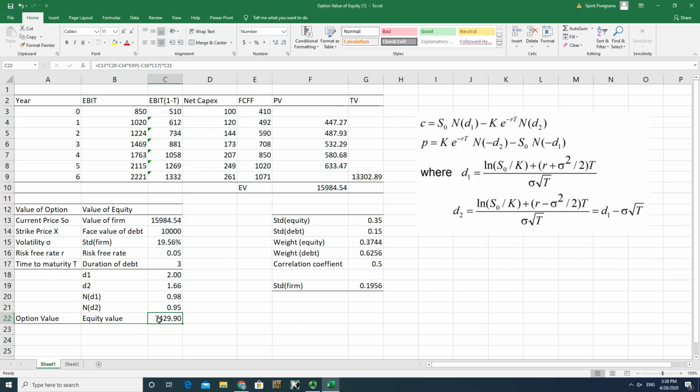Right. So this showed you a lot of details on how to estimate equity value based on the option pricing formula, and it also incorporates the two-stage model in estimating firm value, because the firm value is something that you need to put in this Black-Scholes option pricing formula.